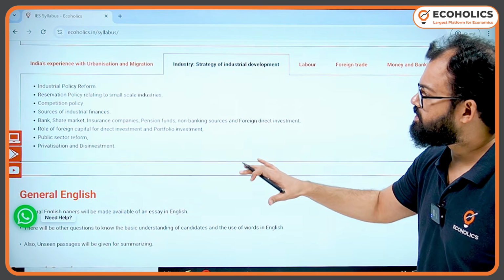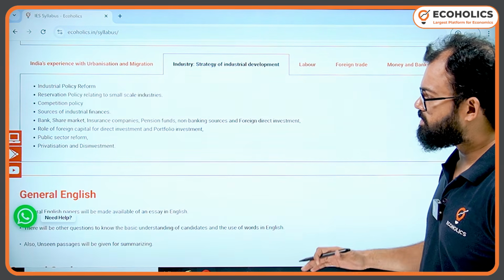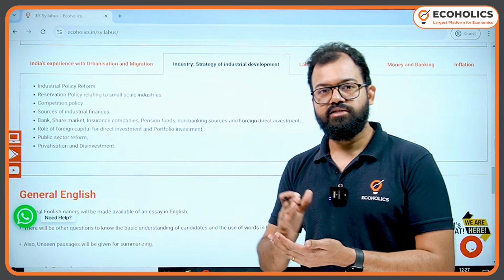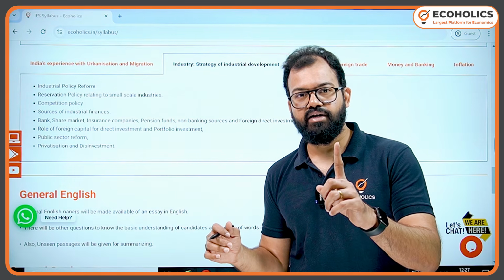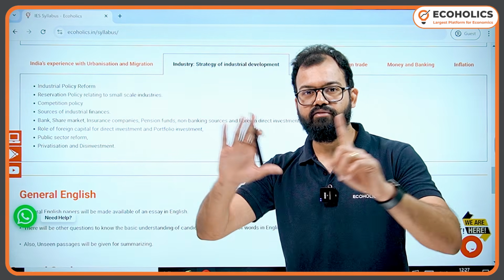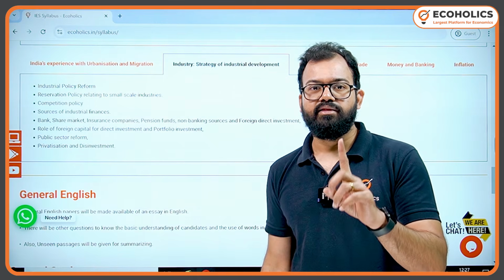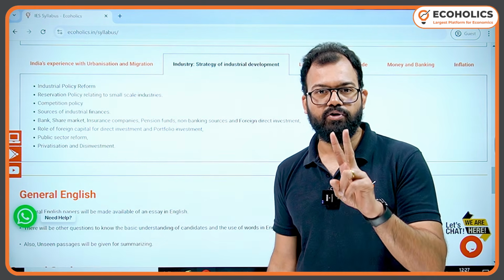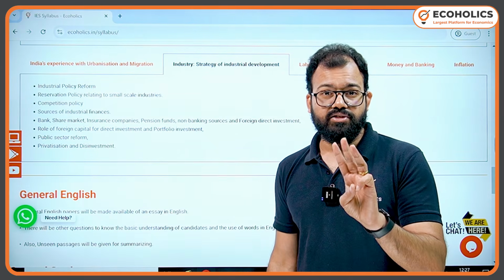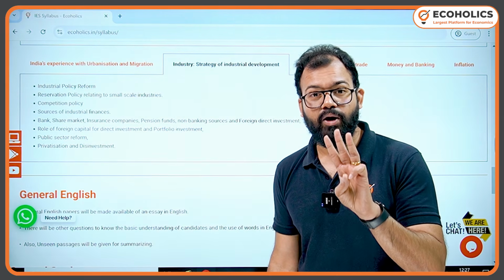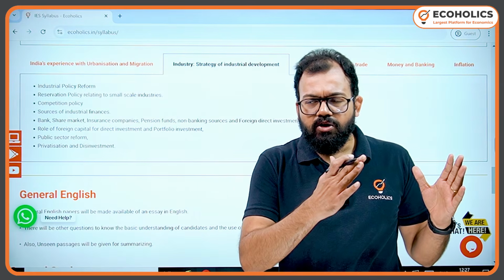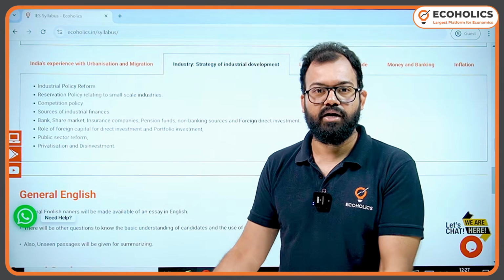So industrial policy reforms are very, very important, especially in terms of entry, competition and exit. In 1991, India gave the right to entry. Then came the Competition Commission of India and the Competition Act in the first decade of the 21st century. But in 2016, companies got the right to exit, that is the Insolvency and Bankruptcy Code. If you understand the concept like this, you will surely get marks.